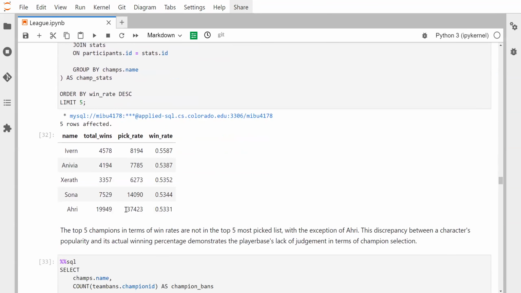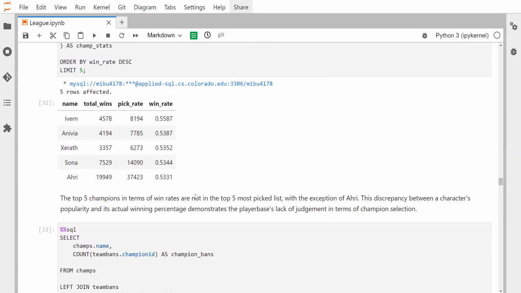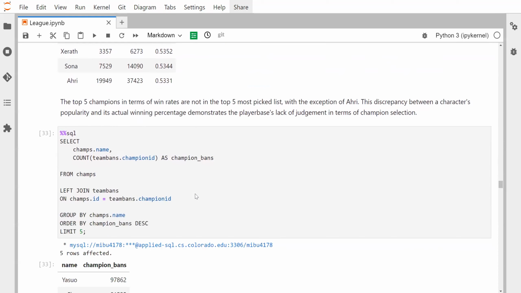And when you look at actual winning percentage, it turns out Ivern is actually number one. And of all the characters in this top 5 list, Ari is the only one that actually appeared in the popularity contest. So apparently Ari mains are the only ones of good taste because everyone else is playing characters that actually don't win that much and yet are popular regardless.